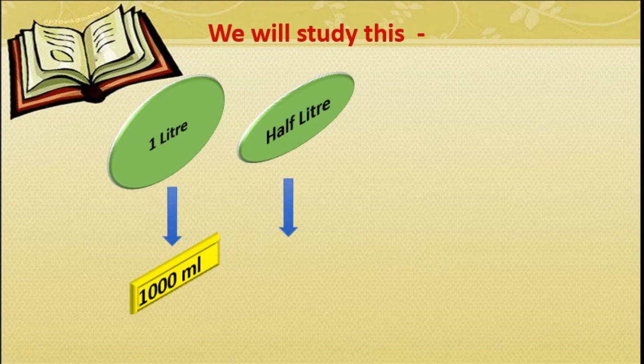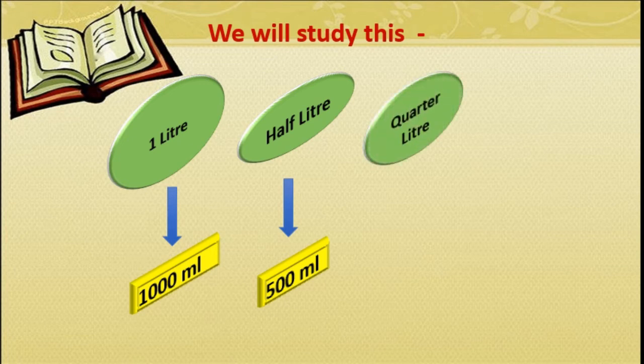Half of 1 liter, half of 1000, that is nothing but 500 milliliters. Next, quarter liter. Quarter means half of half liter, or half of 500 milliliters, that is nothing but 250 ml.